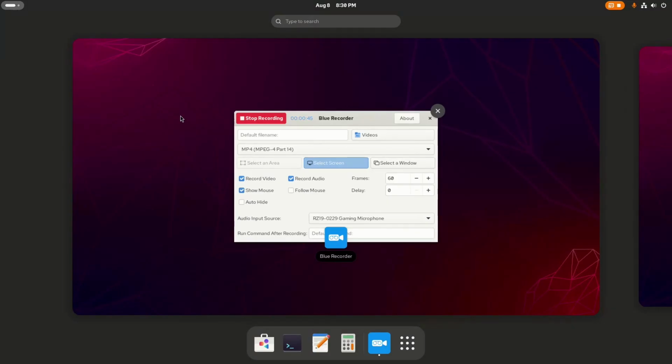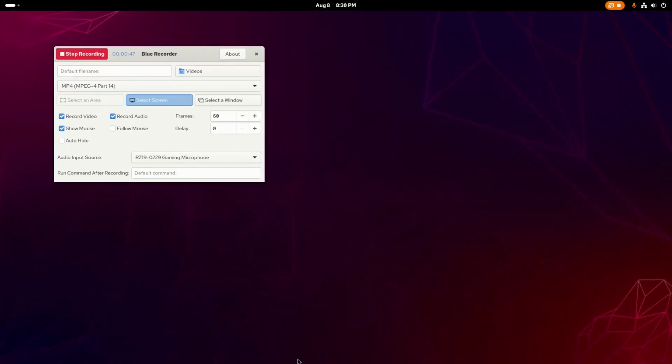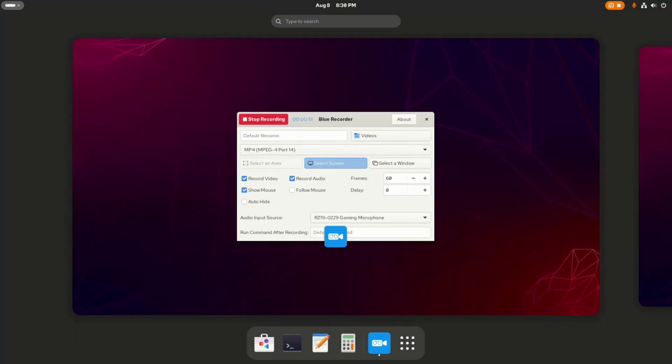OBS still isn't working. I have no idea why. But yeah, I'm just going to Google a bit and let's see what I can find. Alright, and that's pretty much where the video abruptly ends, because a lot of recordings were corrupted from Linux, just unusable. In the end, I'll spare you the details, but I figured out how to install NVIDIA drivers for my GPU. So my GPU was detected and up and running, which was really cool.